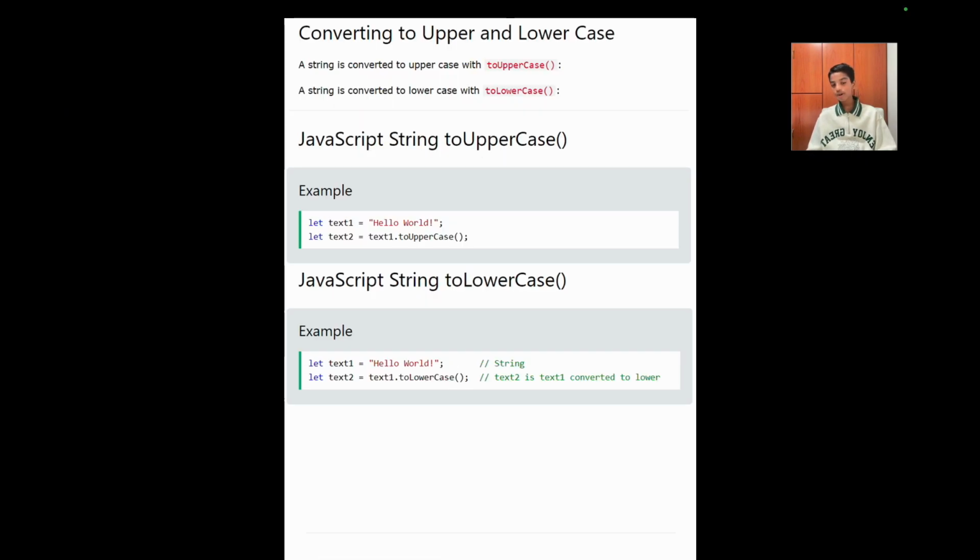JavaScript string toLowerCase. As you can see in this example, we have declared a variable called text1 and given it the value of hello world. Then we have declared a variable called text2 and assigned it the value of text1, but here we're using toLowerCase, which lowercases all text. So let's look at this using Visual Studio Code.